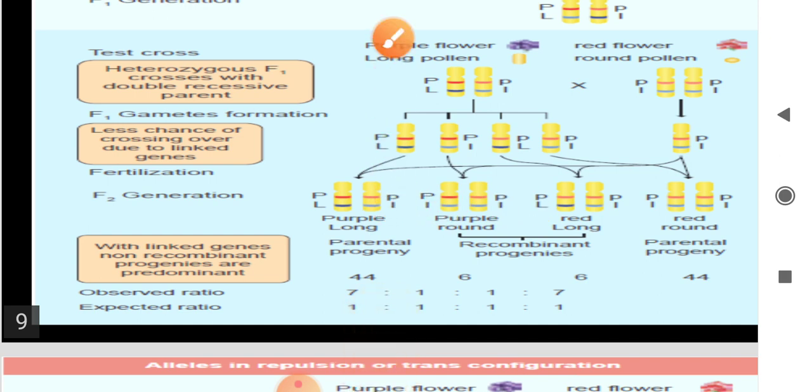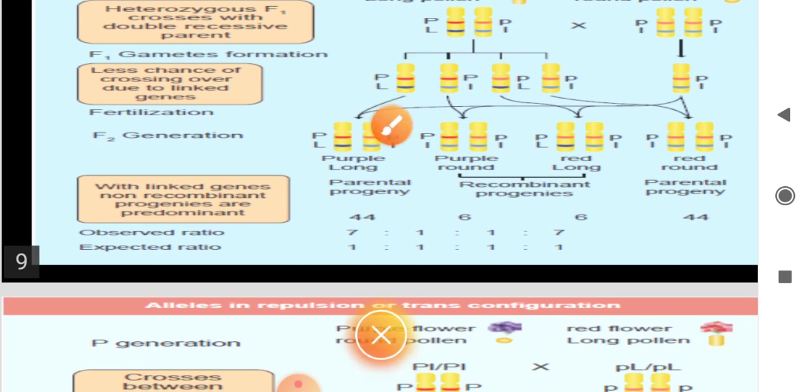So here, out of these four, two characters are the parental character. This purple long is the parental character, and red round is the parental character. Only two genes are newly recombined progenies. These two, purple round and red long, are the new recombinant genes. But for these genes, the two scientists expect the ratio to be 1:1:1:1.